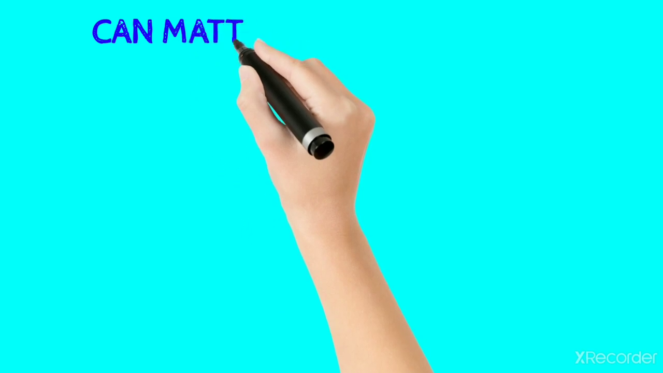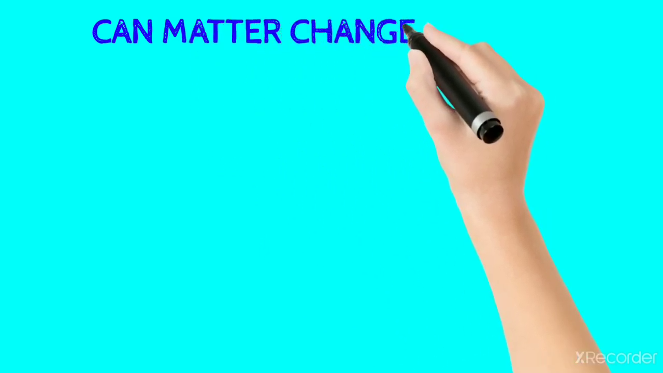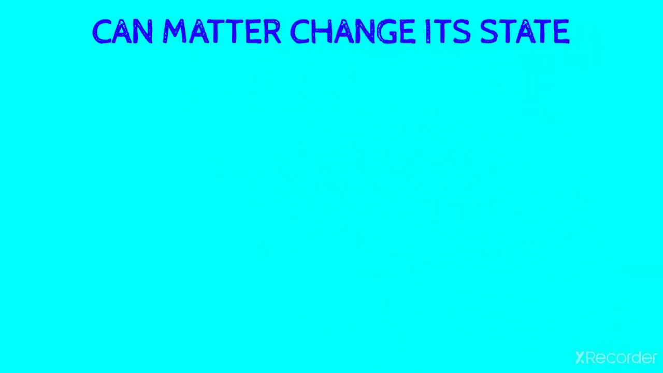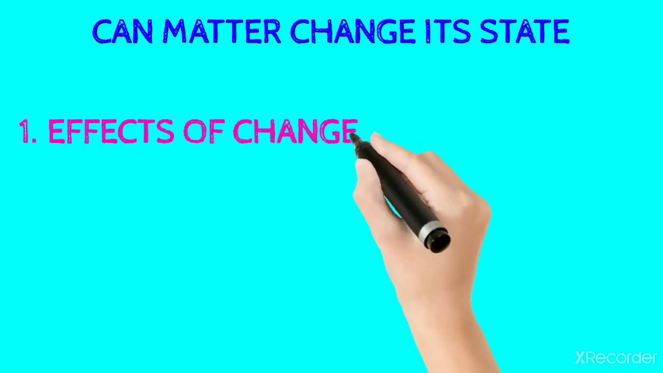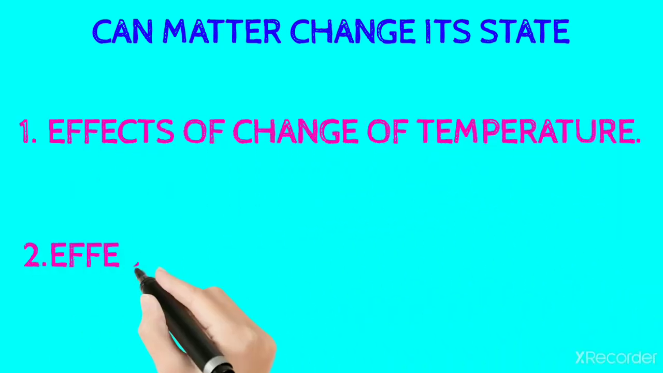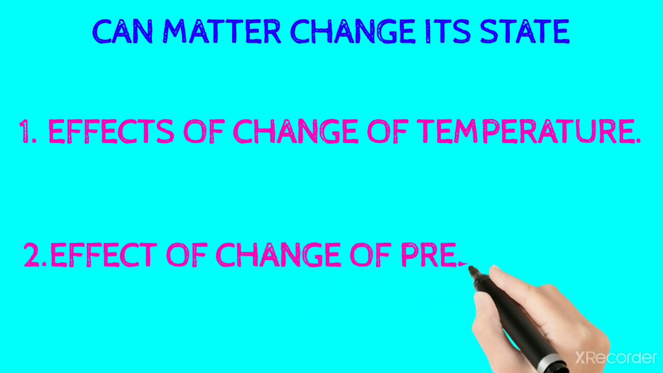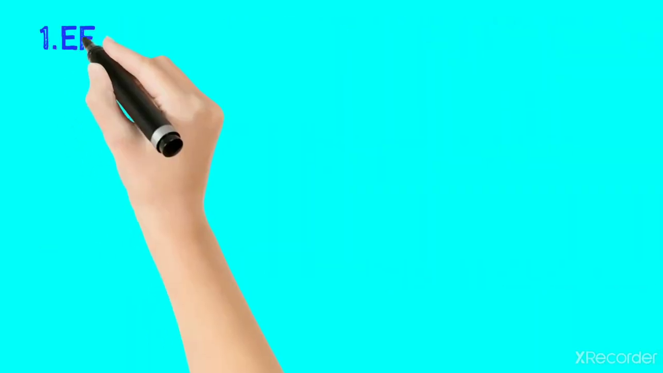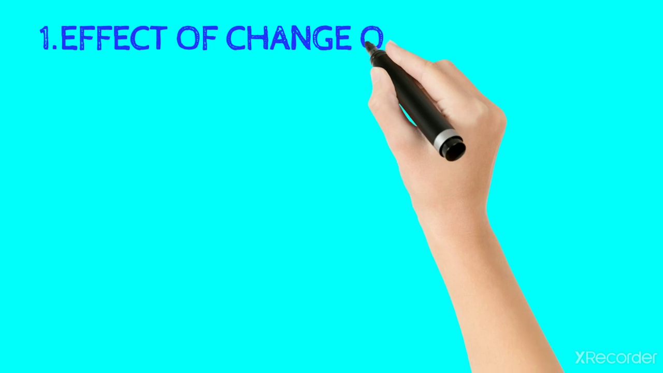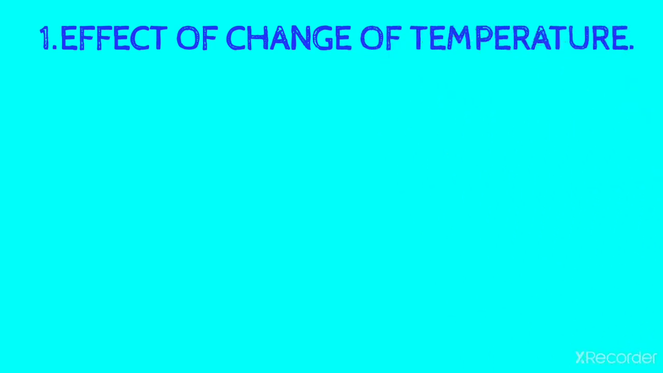Hello friends, today we are going to learn about can matter change its state, which is the fourth type of matter. Can matter change its state? It was divided into two types: effect of change of temperature and effect of change of pressure. Let us learn about effect of change of temperature.